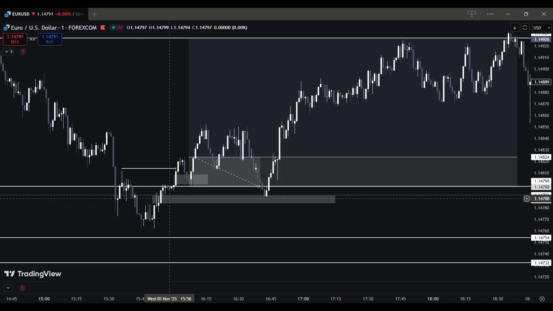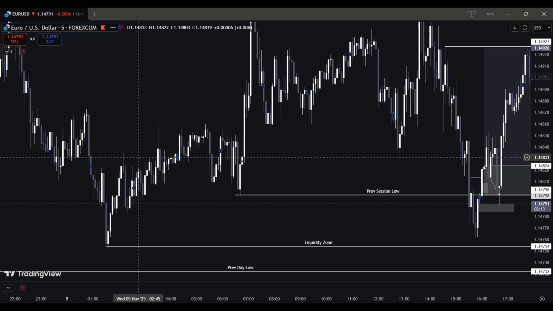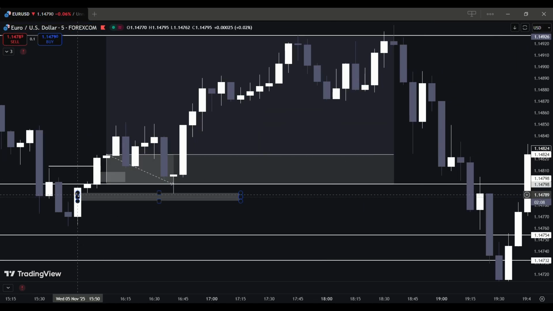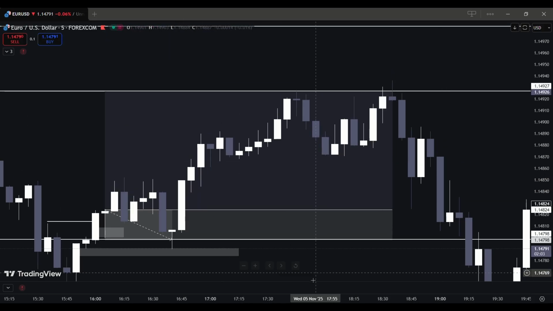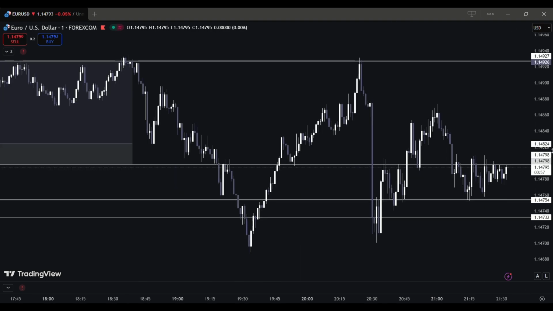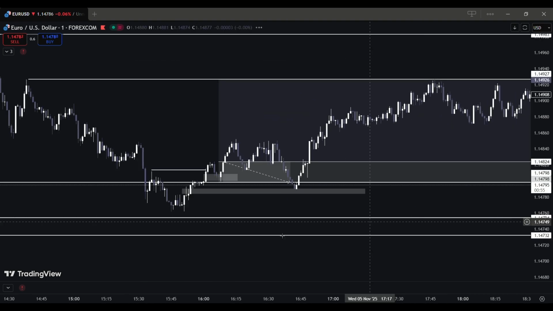If you move to the 5 minutes time frame, then you can witness, yeah, this is a fair value gap. So basically, this was a fair value gap. It tapped into that and then went up. And keep in mind, you should never have greed.